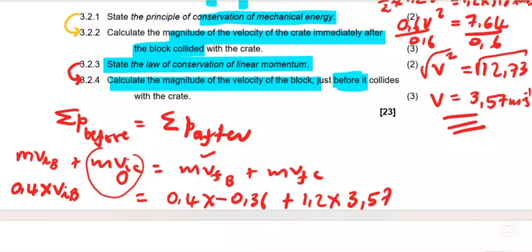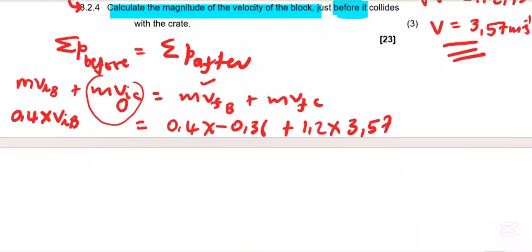Then we solve for the velocity of B. So we have 0.4 vi of B, which is equal to, we press the calculator.